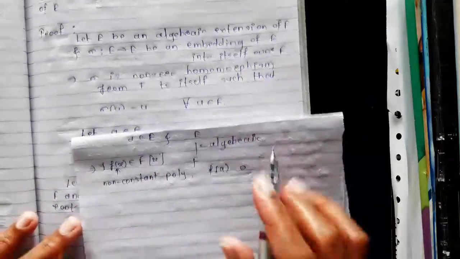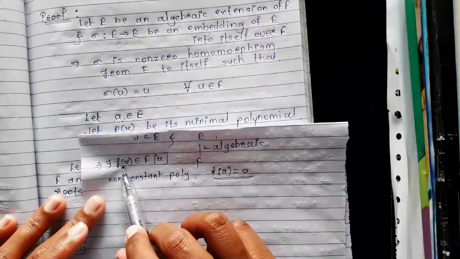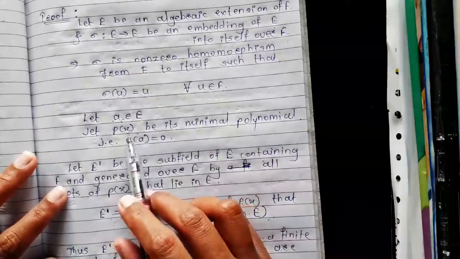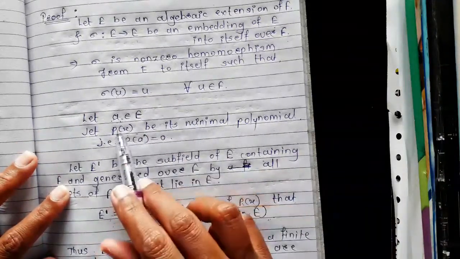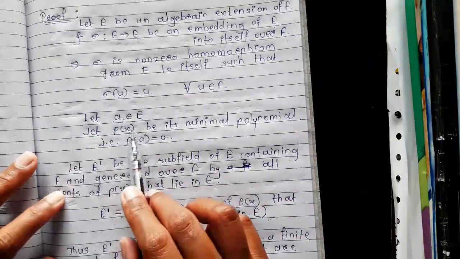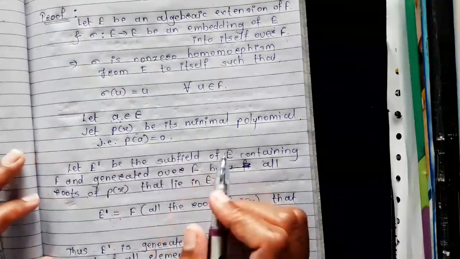Therefore we can consider the minimal polynomial p of x of the element a. So let p of x be its minimal polynomial, that is p of a is equal to 0.